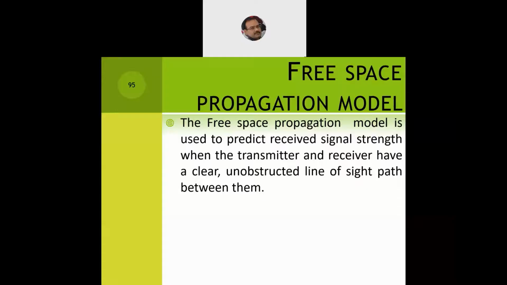Line of sight transmission, I hope we have studied, even if we have not. Line of sight itself is a very simple term. When you can see somebody, having eye to eye contact, or you can directly have a single seamless communication between the two entities. This propagation model and the entire concept is more related to communication systems rather than cellular telephony. Those of you who have studied communication systems by Tomasi and other authors will know that most of the terms and theory are from communication systems rather than pure cellular telephony.